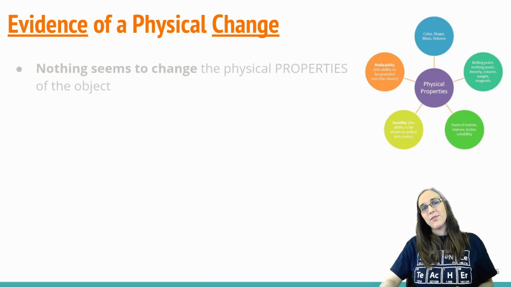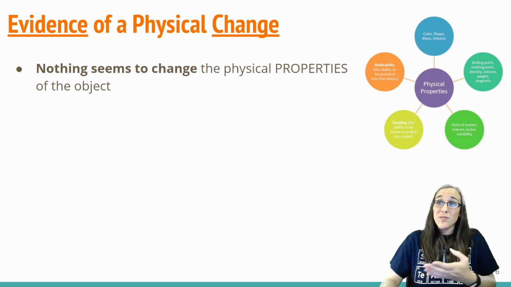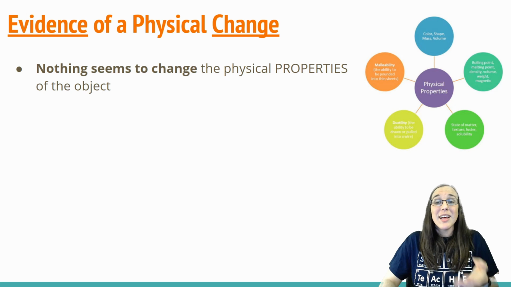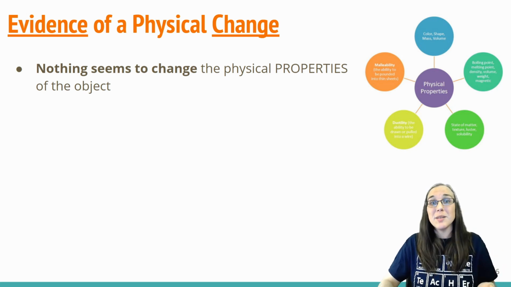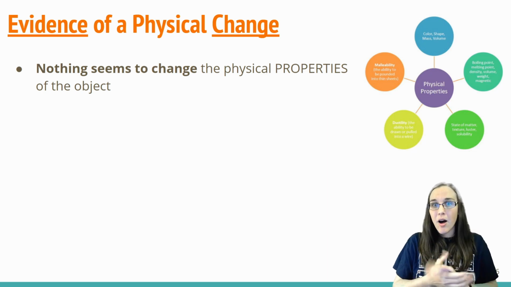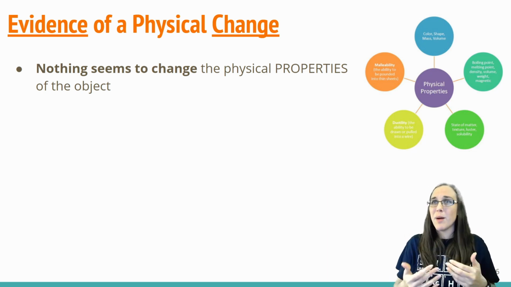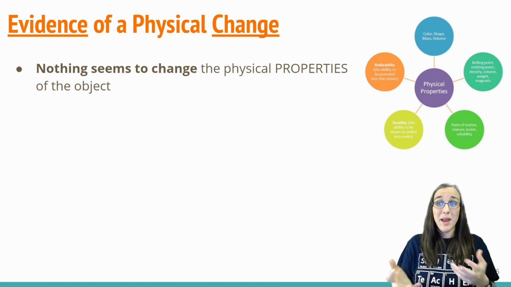So evidences of physical changes then are basically that nothing seems to change the physical properties of the object. So that list of physical properties we talked about, the color, the texture, the weight, the magnetism, all those things, if those don't seem to change, it's probably a physical change, depending on what you did to the matter.